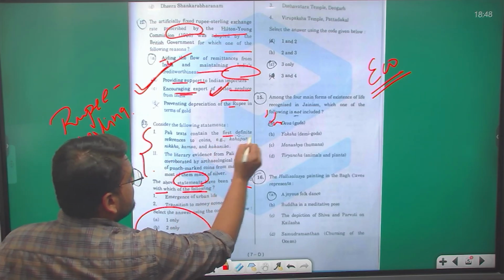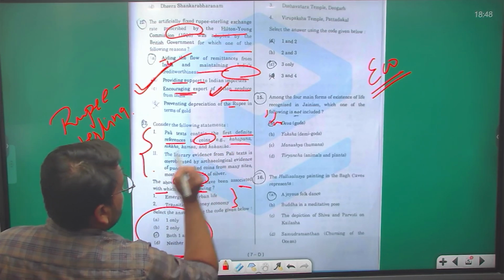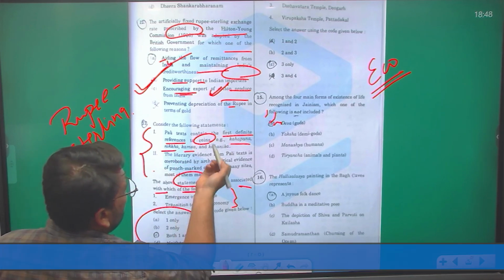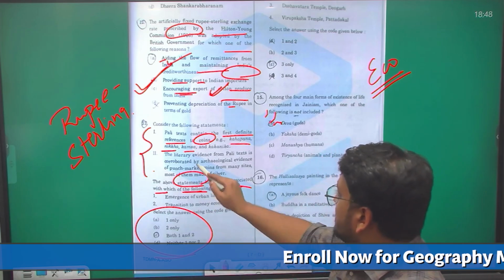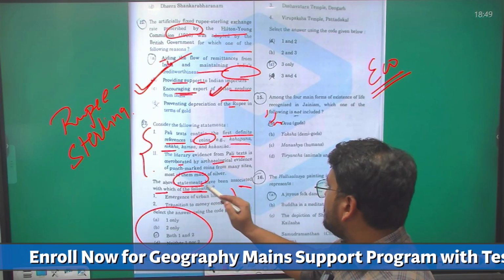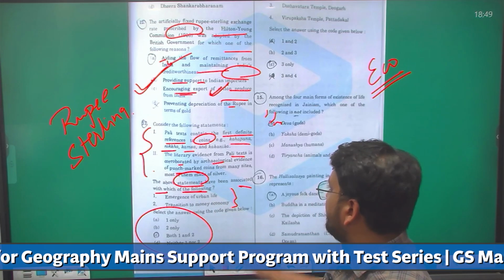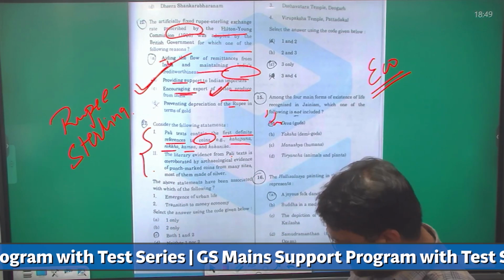Pali text contains the first definite references to the coins. Example, Kahapana, Nikka, Kamsa. They have given different names of the coins. Right? Then next is the literary evidence from Pali text is corroborated by the archaeological evidence of punch marked coins from many sites, most of them made of silver.